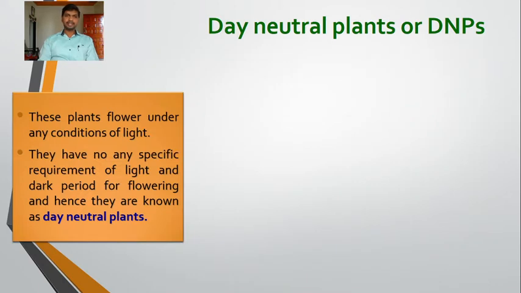Next, this is the third category, day neutral plants or DNPs. These plants flower under any conditions of light. They have no specific requirement of light and dark period for flowering, hence they are known as day neutral plants. They can flower in any conditions of the light, whether it is a short day condition or long day condition. The daylight is immaterial for these plants. They can flower under any conditions of light and dark period. So these are called day neutral plants.